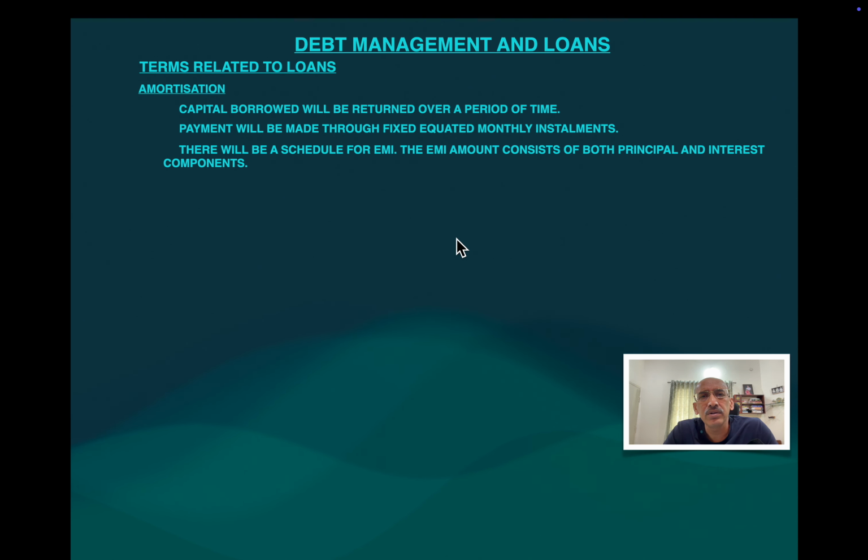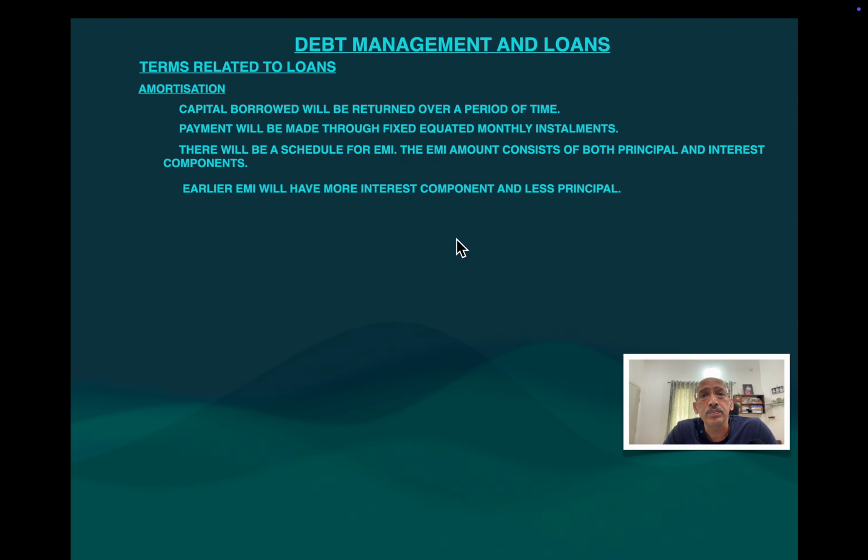There will be a schedule made by these calculators, which are all available. You can calculate your own EMI. I will show you at the end of this lecture how to calculate the EMI using an Excel sheet. See, the EMI amount, that is equated monthly installment amount, consists of both the principal amount and the interest amount.